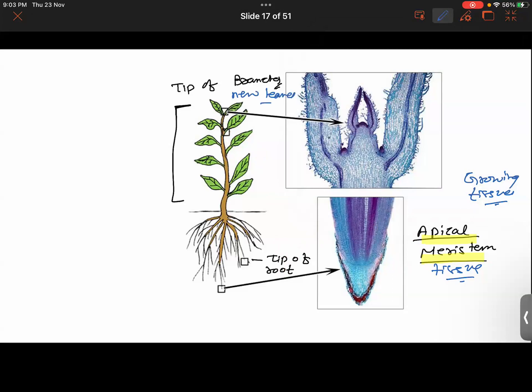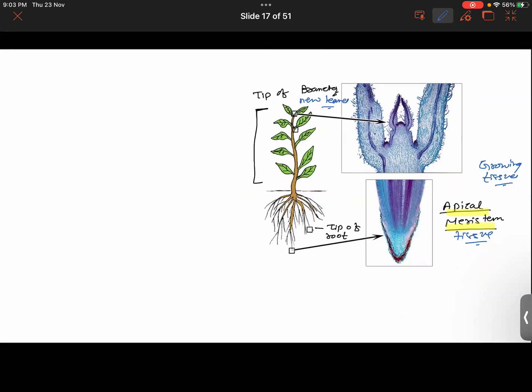So it will be found in the tips of the roots and tips of the new leaves as well. Hope it is clear to both of you, right? Yes, sir, it's clear. Right. So this tissue plays a major role in the growth of the plant.